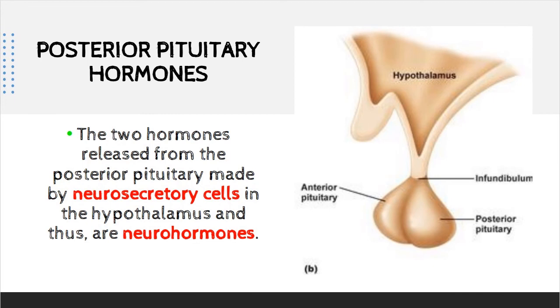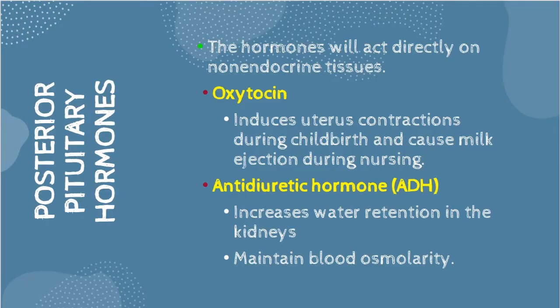The posterior pituitary produces two types of hormone, released from the posterior pituitary but made by neurosecretory cells in the hypothalamus, and we call them neurohormones. The neuron in the hypothalamus will produce neurohormone and release it via the posterior pituitary. For example, oxytocin and antidiuretic hormone. They are the two types of hormone produced by the posterior pituitary.